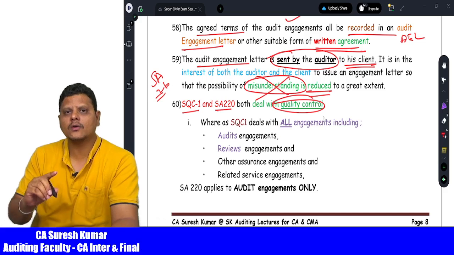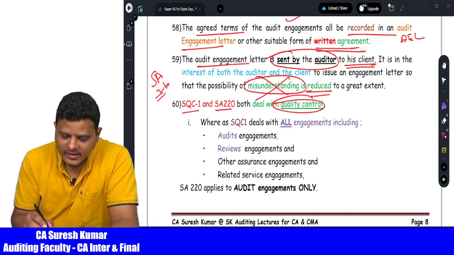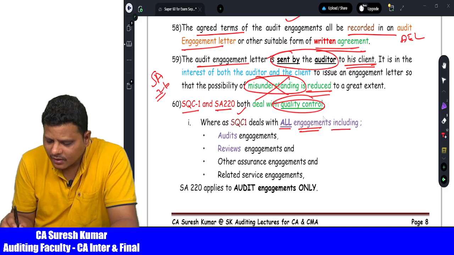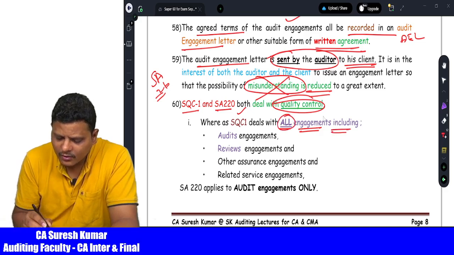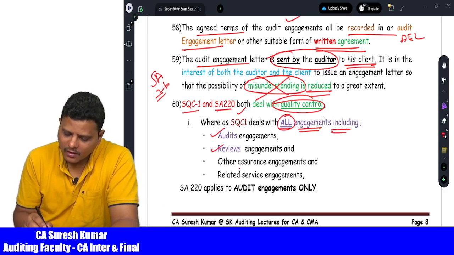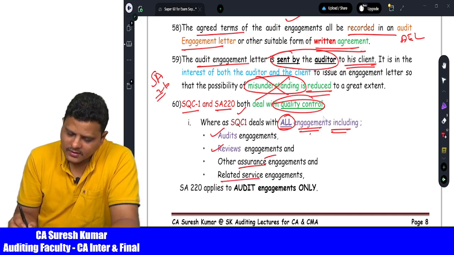SQC1 and 220 both deal with quality controls, whereas SQC1 deals with all engagements including audits, review engagements, assurance engagements, and related services.